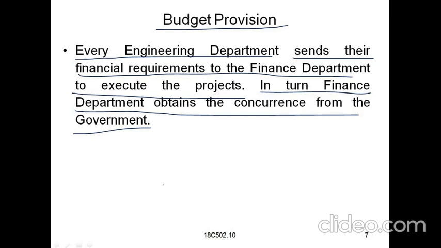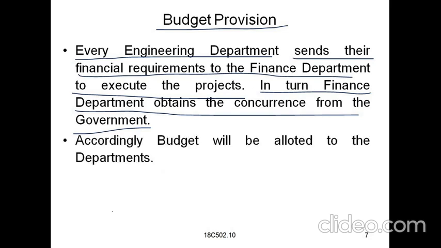So when the finance department has given the permission and the government has given the approval, then the budget will be released. Accordingly, the budget will be allotted to the departments. Meanwhile, it is submitted to the finance department, and from finance to the government. After getting the permission from the finance department and the government, the budget will be sanctioned